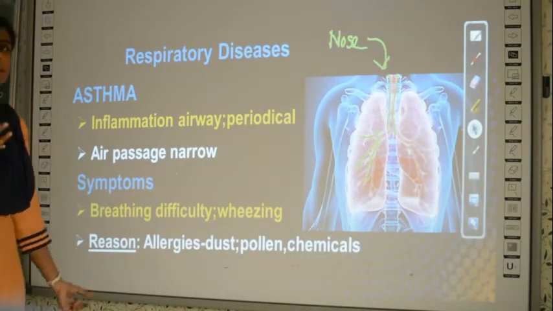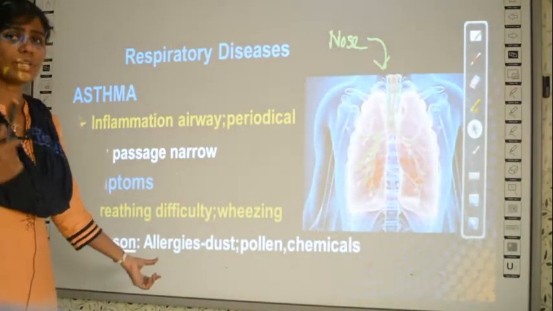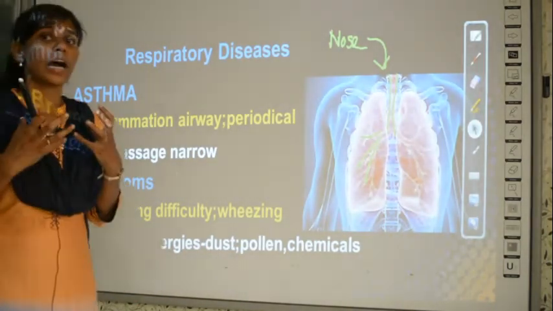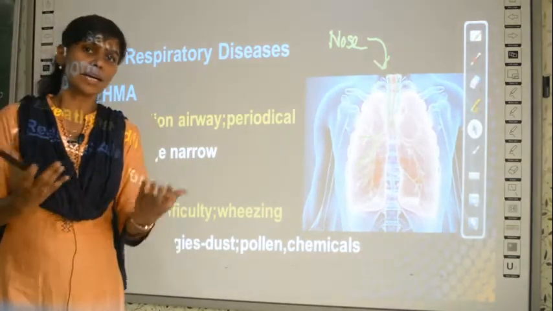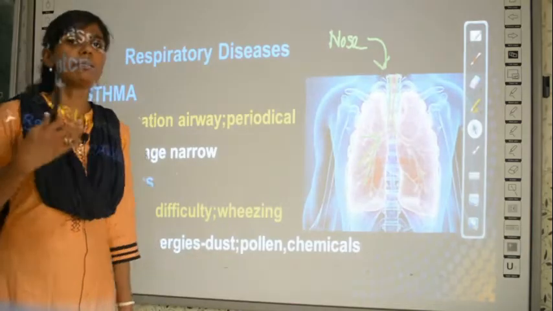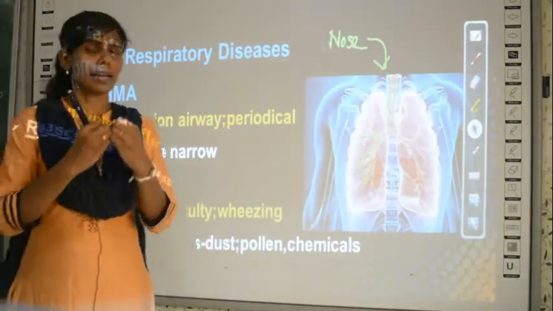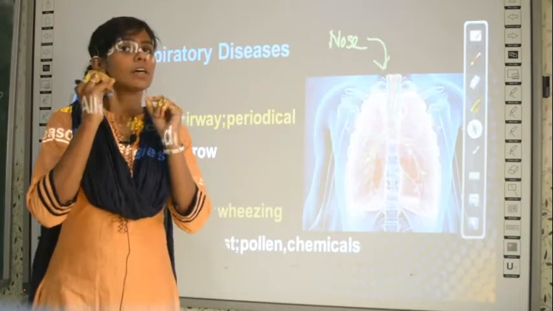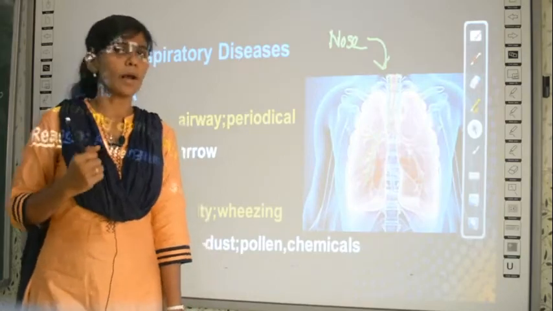What is the reason when a person will get this disease called asthma? Whenever he or she is exposed to allergic substances. What are allergic substances? Some are allergic to dust, some are allergic to pollen grains. What are pollen grains? In flowers like the hibiscus, you have round yellow ball-like structures in the flower, that is called pollen.